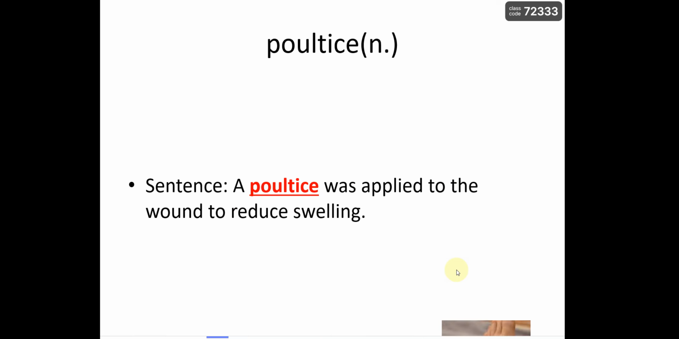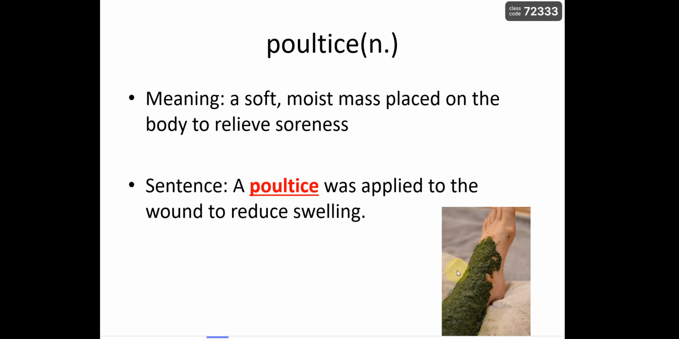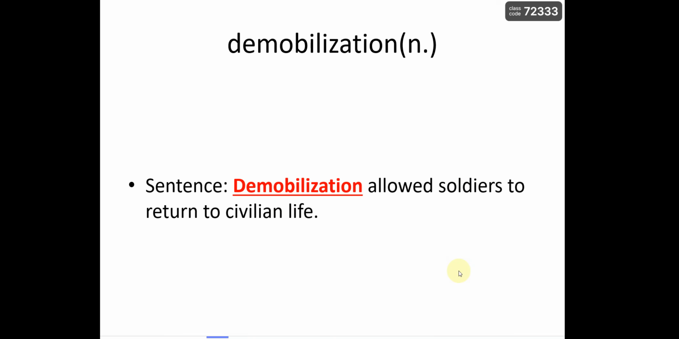So, let's look at the picture. If we look at the picture and if we reread the sentence, we can find out that a poultice is a soft, moist mass placed on the body to relieve soreness or to reduce swelling. So, what's a poultice? It's a soft, moist mass that can be placed on the body to relieve soreness or to reduce swelling.